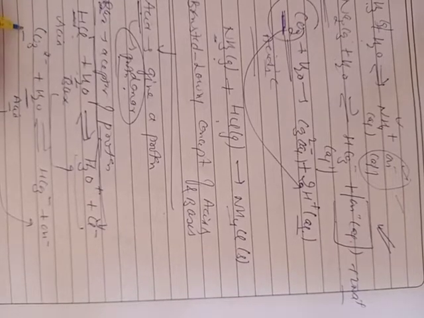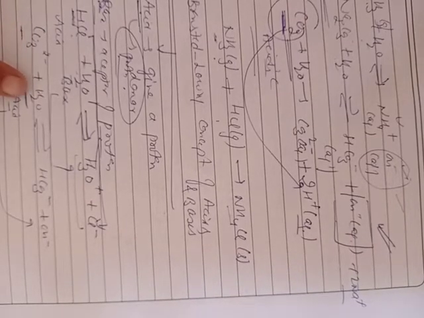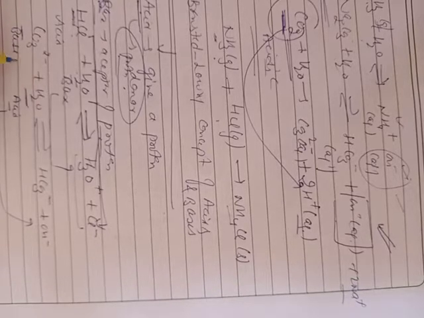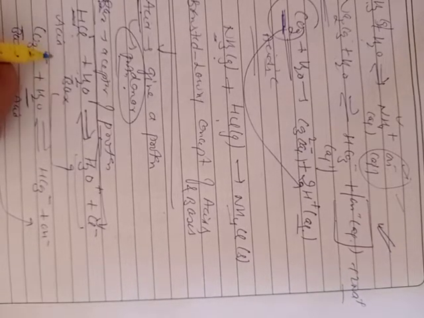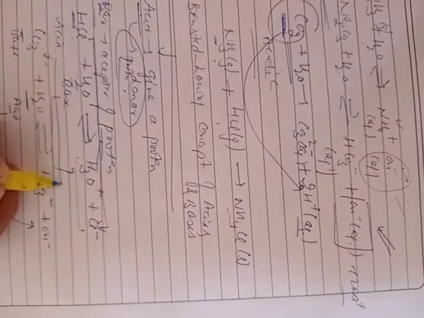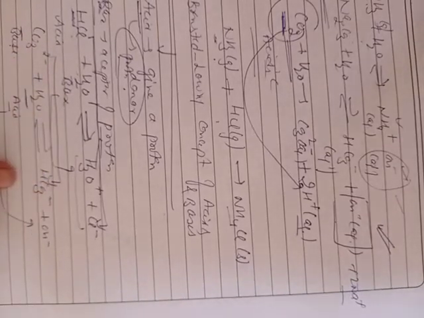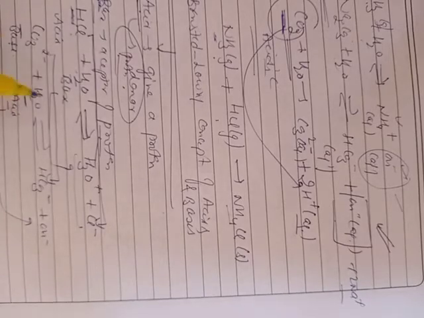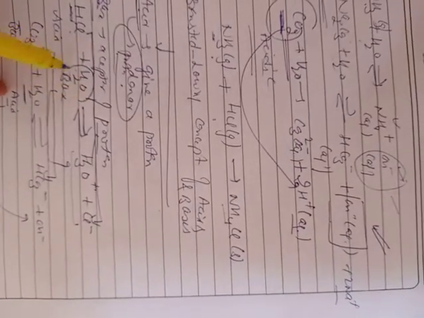Similarly, this carbonate ion accepts proton from this water, therefore it shows basic nature, or it is defined as a base because after accepting a proton it will change into bicarbonate ion. So from these two reactions it is clear that in these two reactions the nature of water is different.